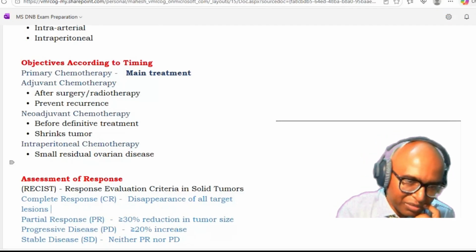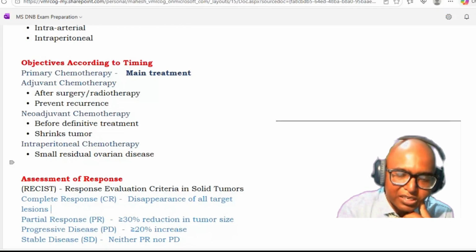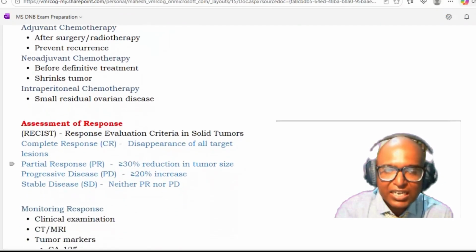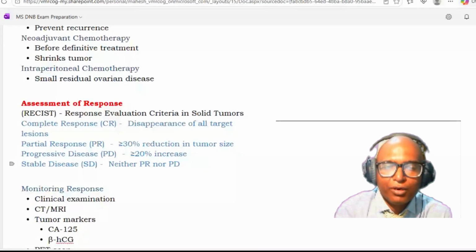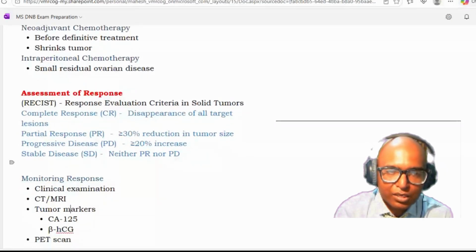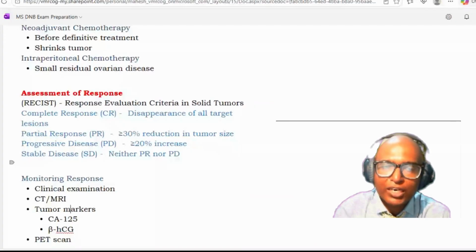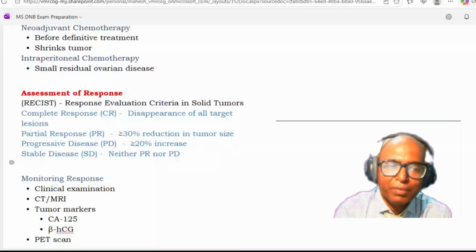Then how do you assess the response? There should be internationally acceptable criteria for assessment of response. It is RECIST, the Response Evaluation Criteria in Solid Tumors. What are the categories? One, complete remission, CR, which is the disappearance of all target lesions. Then there is partial response, which means after chemotherapy there is more than 30% reduction in tumor size. There is no disappearance of the tumor, but the reduction in tumor size is more than 30%. That means there is a partial response.